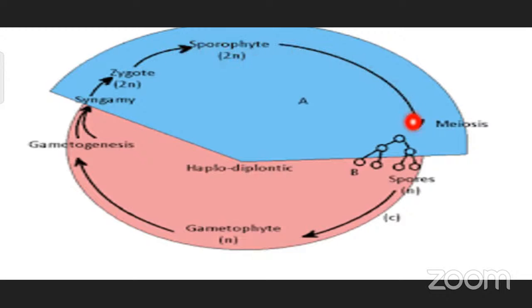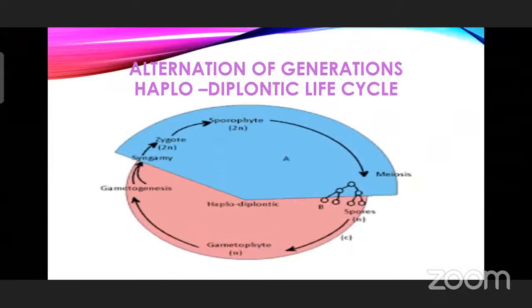Then afterwards, the capsule is going to undertake meiotic division where the spores are formed. Remember, these spores are haploid spores, and the spores are going to give rise to a haploid gametophyte. So this is haplodiplontic life cycle. Why haplodiplontic? Gametophyte is the dominant stage, which is haploid in condition, but the diploid stage can also be seen. So haplodiplontic stage can be seen in only and only bryophytes.